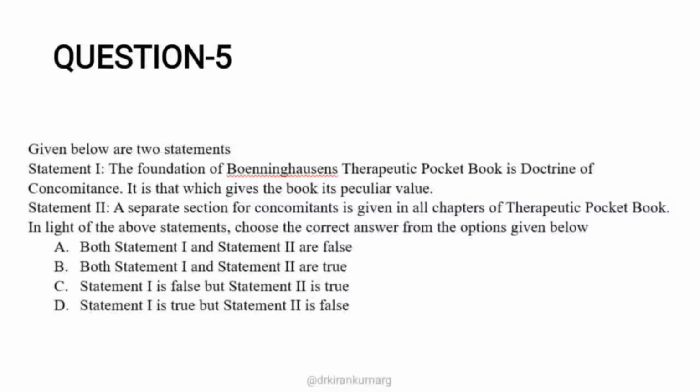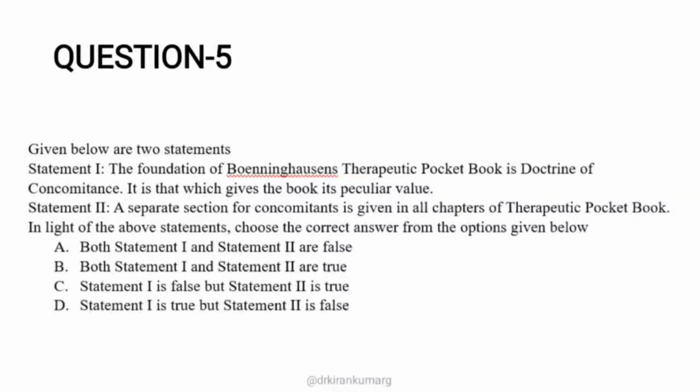It is that which gives the book its peculiar value. And a separate section of concomitants is given in all chapters of the Therapeutic Pocketbook. In the light of the above statements, choose the correct answer from the options given below. So you need to say whether both are false, both are true, or which one is true or false. The question is quite clear because I already dealt with many statement 1 and statement 2 based questions in previous videos.